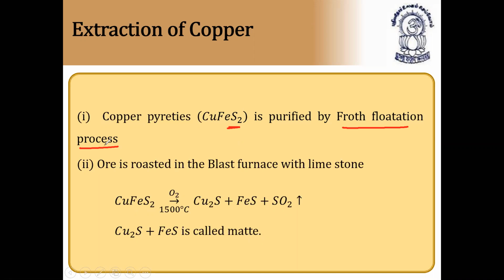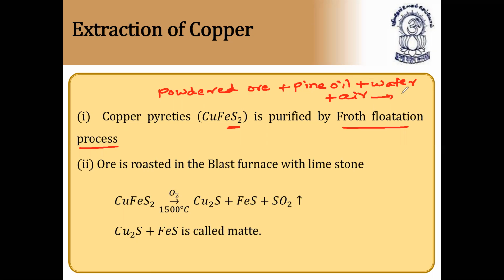What is this froth flotation process? We already know this. In froth flotation, we take the powdered ore of copper pyrites plus pine oil plus water and air. All these things we do in the froth flotation process. So the powdered ore of copper pyrites is taken along with pine oil, water and air.